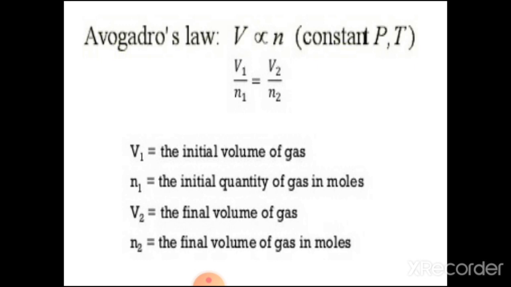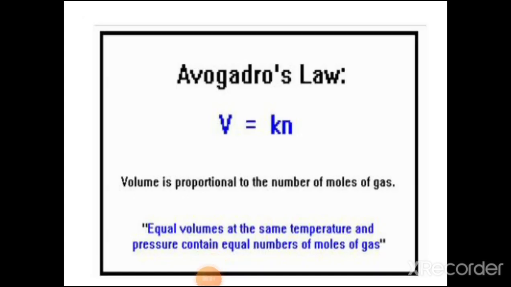V1 is equal to the initial volume of gas, N1 is equal to the initial quantity of gas in moles, V2 is equal to the final volume of gas, and N2 is equal to the final quantity of gas in moles. That is, the proportionality constant of Avogadro's law is V equal to Kn, where K is the proportionality constant. In this way, it states that volume is proportional to the number of moles of gas.